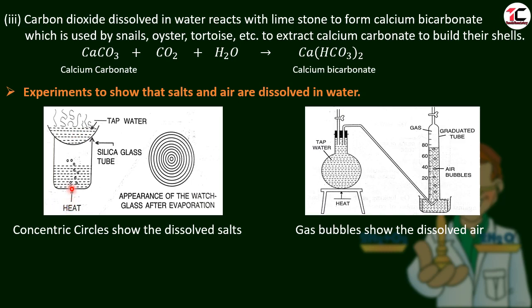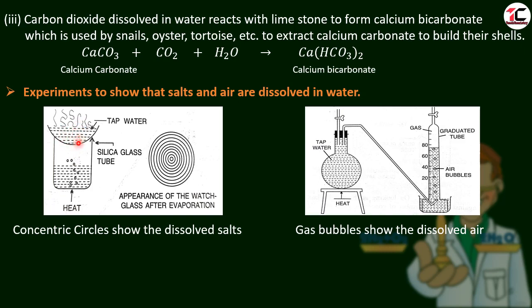We are not heating the watch glass directly, because when we heat the watch glass directly, water will evaporate as well as some salts will also evaporate. So we heat indirectly. When we heat, bubbles come out, that means steam is formed. Through this steam, this water is heated.